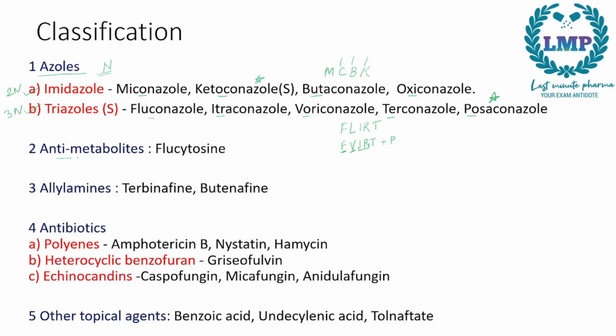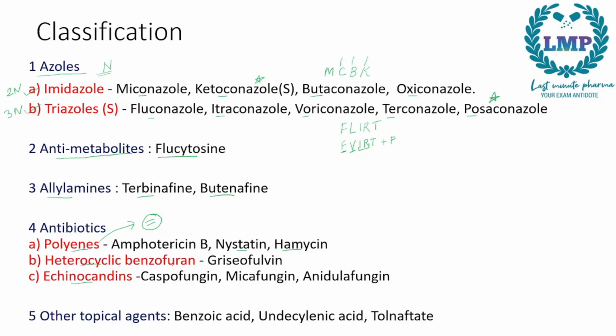Next we move on to antimetabolites. In antimetabolites we have flucytosine. In allylamines we have terbinafine and butenafine. In antibiotics we have polyenes, heterocyclic benzofuran, and echinocandins. Polyenes means there are multiple double bonds or unsaturated bonds present in the compound. For example, we have amphotericin B, nystatin, and hamycin.